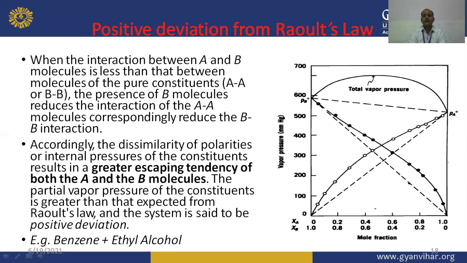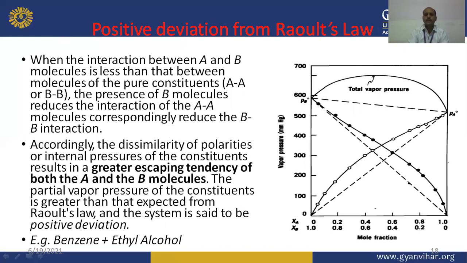Accordingly, the dissimilarity of polarities and internal pressures of the constituents results in a greater escaping tendency of both A and B molecules. So the partial vapor pressure of the constituents is greater than expected from Raoult's law, and the system is said to have positive deviation in nature.